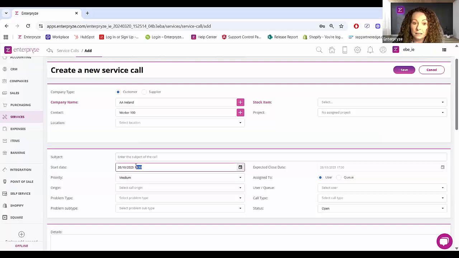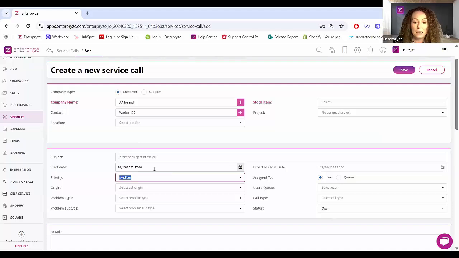If, for any reason, we know that the working hours were 9 to 6, and I, for example, change that to 1700, let's say it's later in the day when we're recording the call, just want to show you that. It, in fact, as you can see, has moved the expected closing time and day till tomorrow. Got to remember that the last hour of the day, so 6 o'clock this evening, and then the first hour of tomorrow morning, so that's the 2 hours.